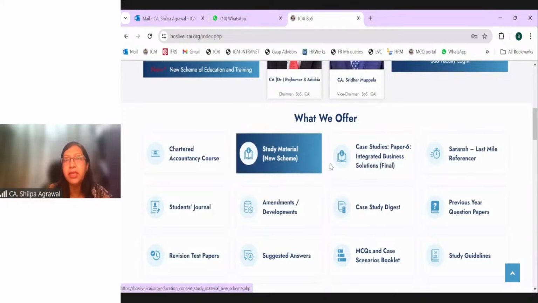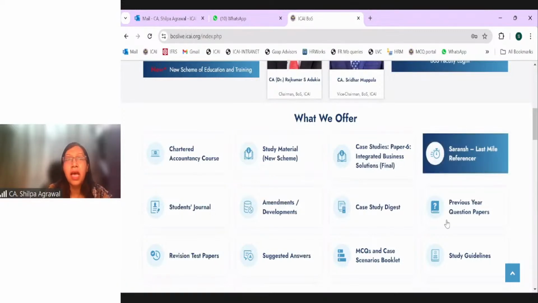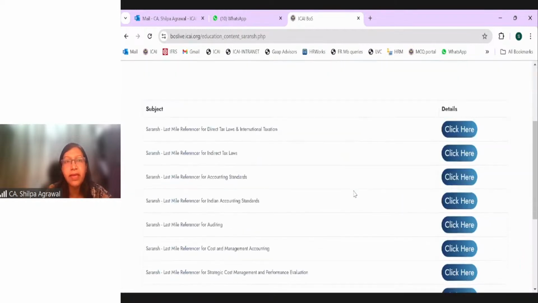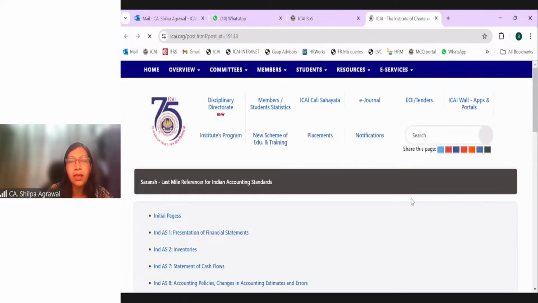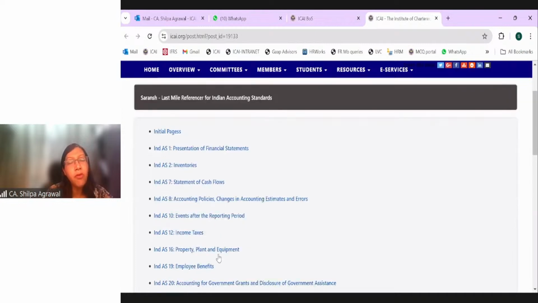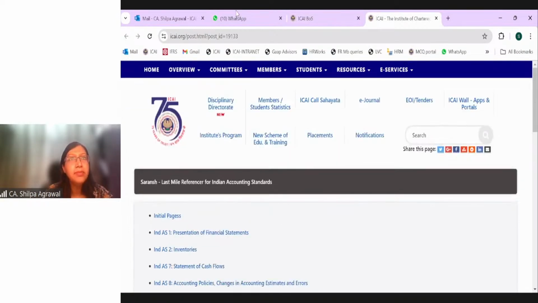First is study material, then Saransh. If you click Saransh, you'll find, at number four, Saransh, last mile reference for Indian accounting standards. This Saransh carries a summary of all Indian accounting standards relevant for you for this November 2024 examination.